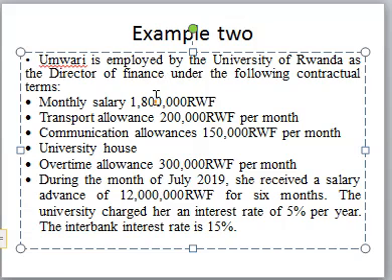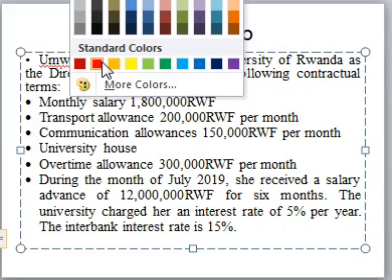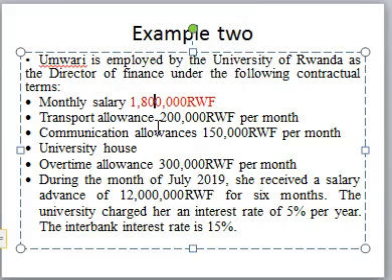So let's look at example 2. This example 2, Umwari is employed. Remember our technique we have said. The cash benefit, the benefit in kind, and what is exempted. That is what you should do whenever you are answering a question. Even when you are reading on your own, that's what you should do whenever you are attempting questions on employment income. So we have this monthly salary. We said this one is the cash benefit we put in red. Transport, still it is a cash benefit. Communication, cash benefit.